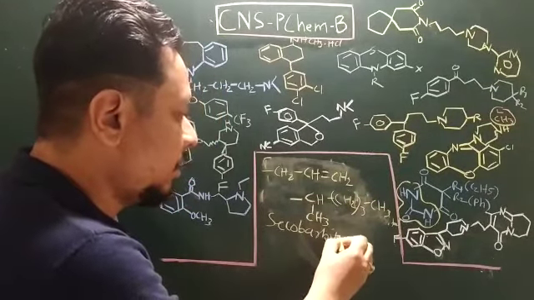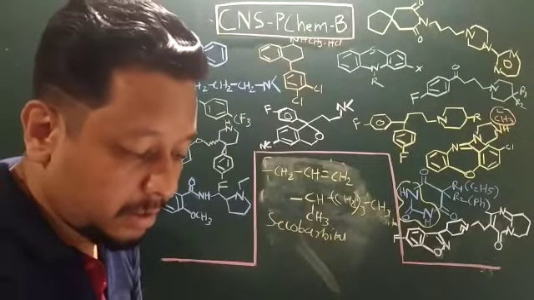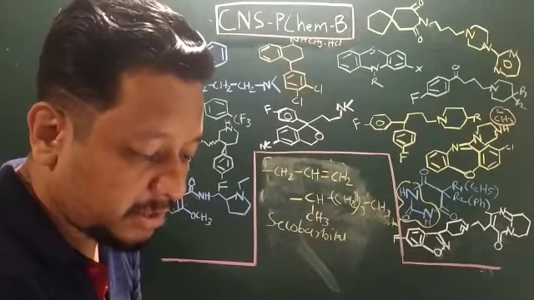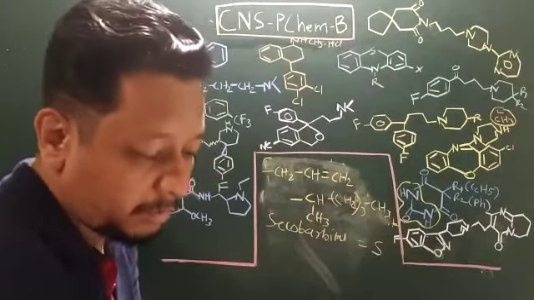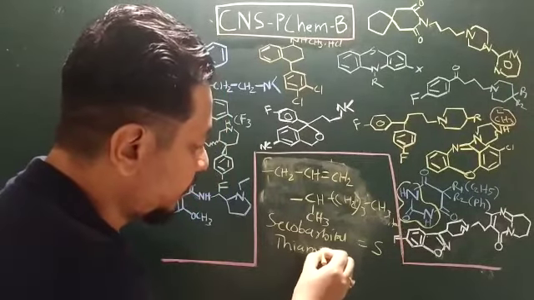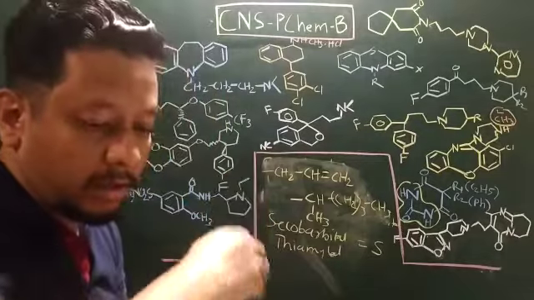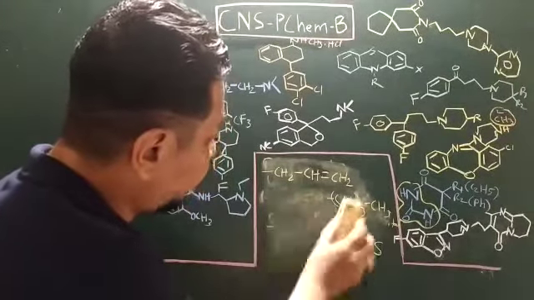Now these are all the classifications in pharmacology we have mentioned in our video. Please refer to that. And if you change secobarbital, the ketone group again to sulfur, it becomes thiamylal. And one more drug is methohexital.